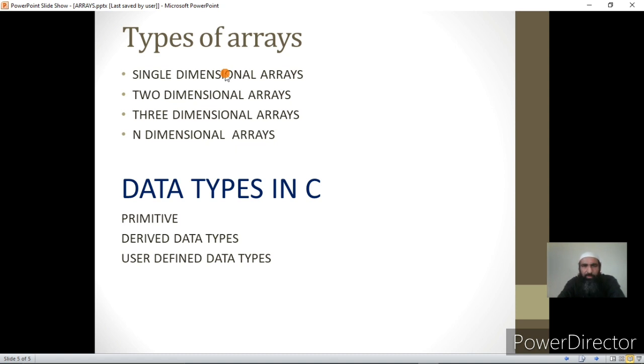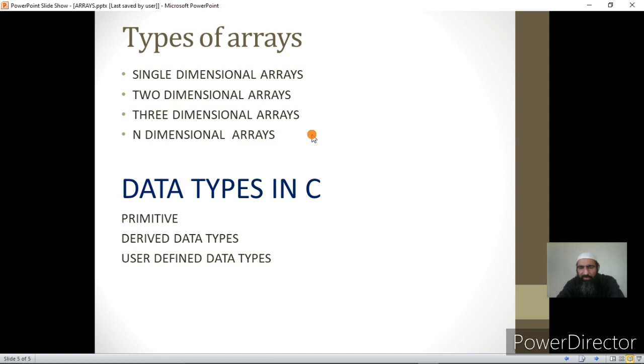Now, in C, we have seen there are data types. Basically in C, there are three different types of data types. One is the primitive data type, or fundamental data type, or basic data type, or compiler defined data type. These are character, integer, float and double. Second is derived data types. In derived data types, we have arrays and pointers. Then we have user defined data types. In user defined data types, we have structures, unions and enumerations.